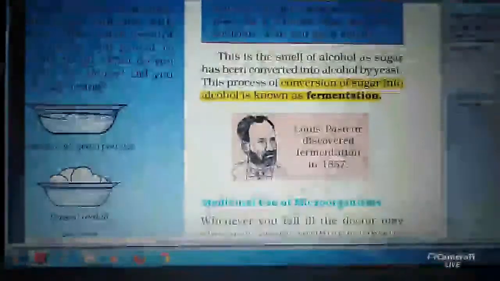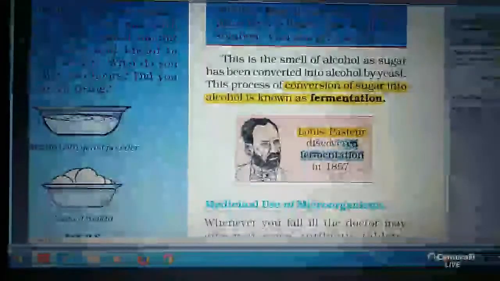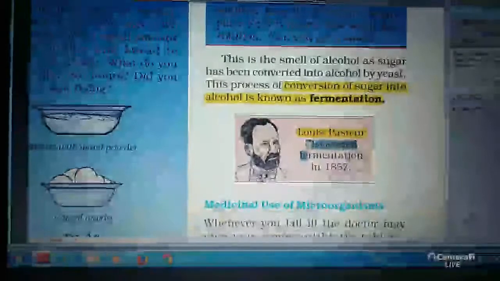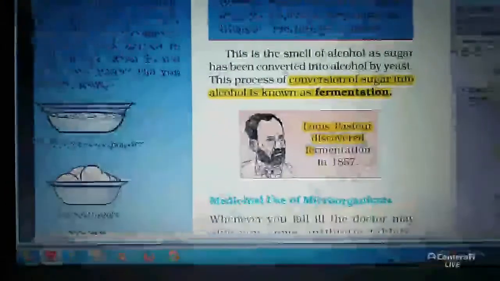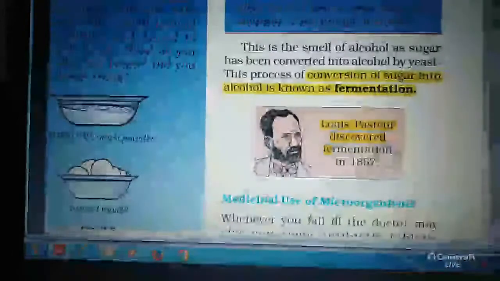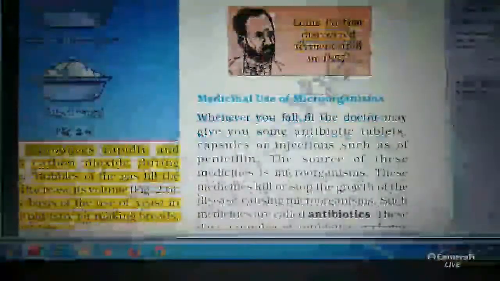Another short question will be there. What is the name of the scientist who discovered fermentation? Louis Pasteur discovered the fermentation process in 1857. The name of the scientist is Louis Pasteur. Now you have to remember the spelling of Louis Pasteur. Okay.